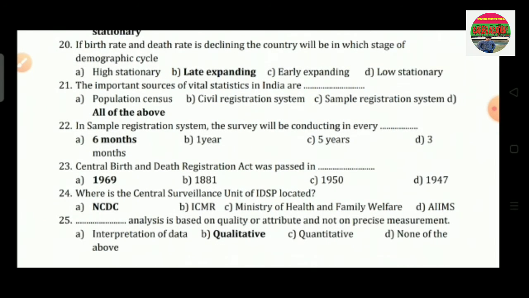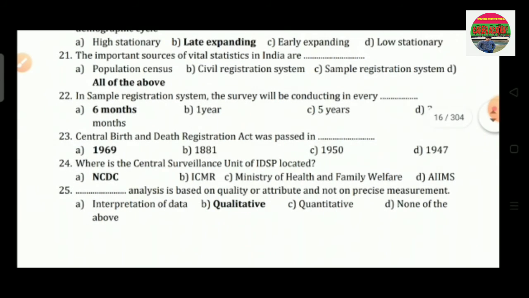Question number 21 is, the important sources of vital statistics in India are dash. Option A is population census, option B is civil registration system, option C is sample registration system, and option D is all of the above. So the correct answer is all of the above.